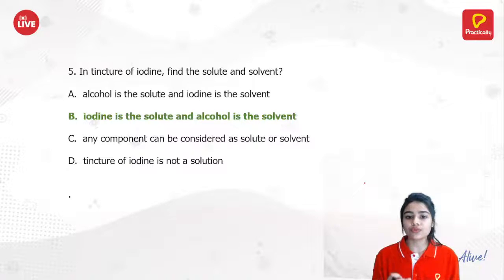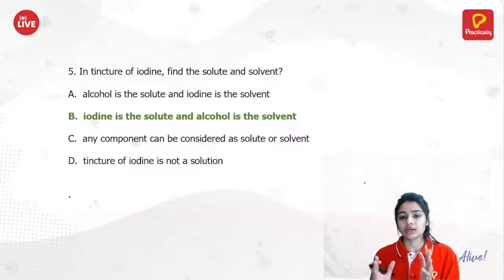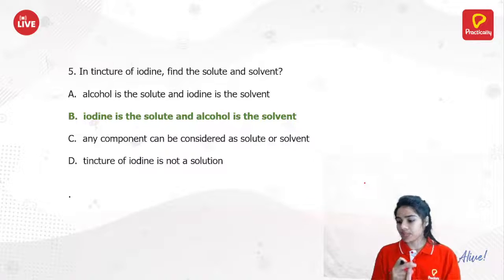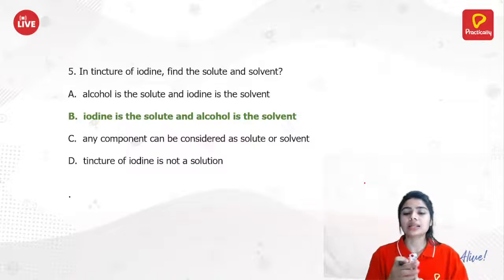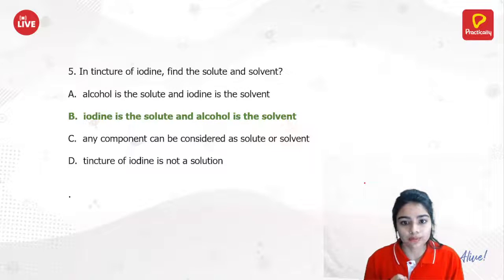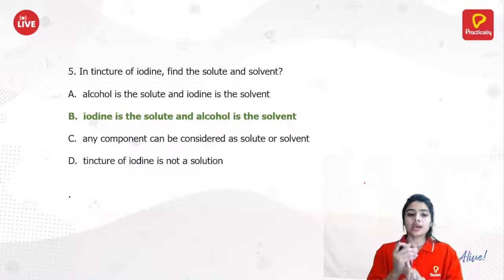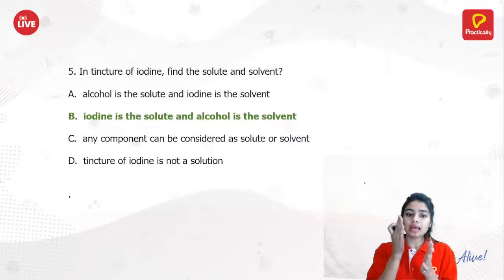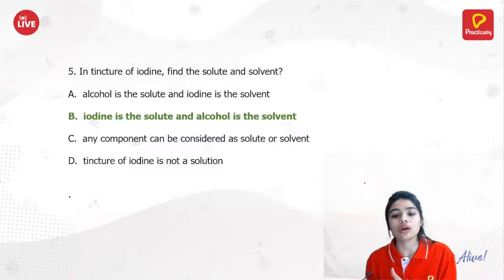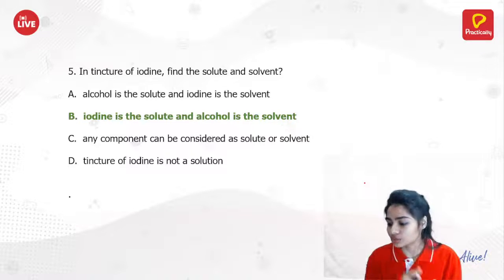So here, first of all, we need to understand the solution. Whenever we have a solution, it consists of two components: one is the solute, another is the solvent. The solute is generally present in a smaller amount and the solvent is generally present in a larger amount. So here in tincture of iodine, we have iodine as a solute and alcohol as a solvent, and this makes our tincture of iodine a solution.